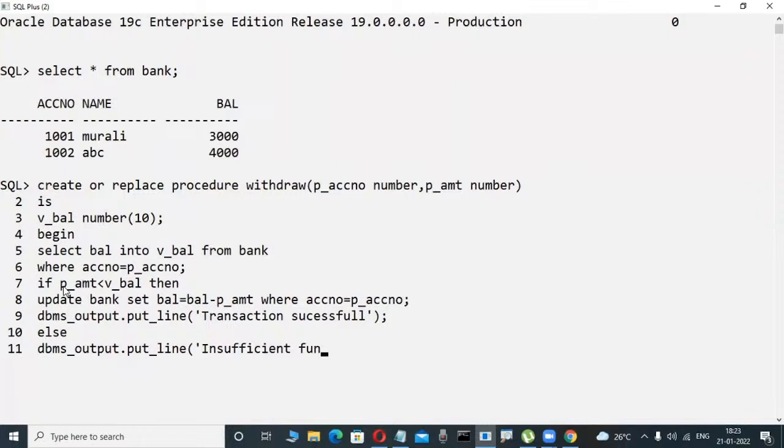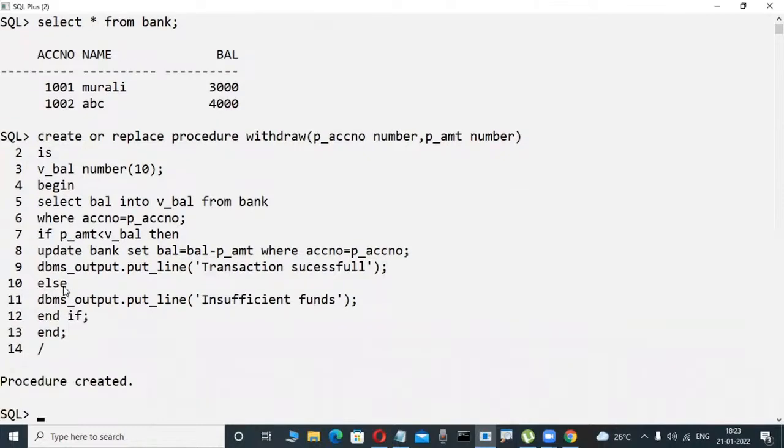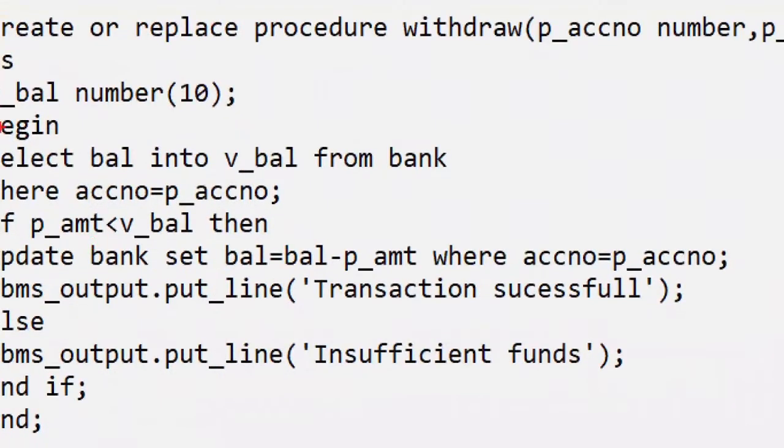Okay, some coding is there. This is not a difficult coding, take it easy. Now check it out. Say they're writing a procedure, for example. Observe here, this is some coding I'm writing. No, this is not difficult coding, very easy coding.